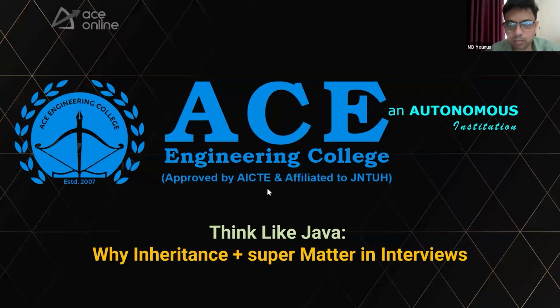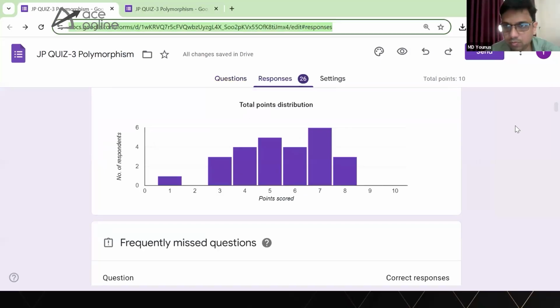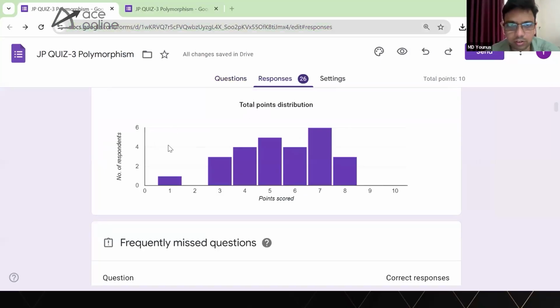Let me show you the question paper for yesterday's session. So this was the question paper. First, let me show you some quick statistics. Here, we have different scores scored by the students. I was expecting scores like 9 and 10, but unfortunately none of us got 9 or 10.